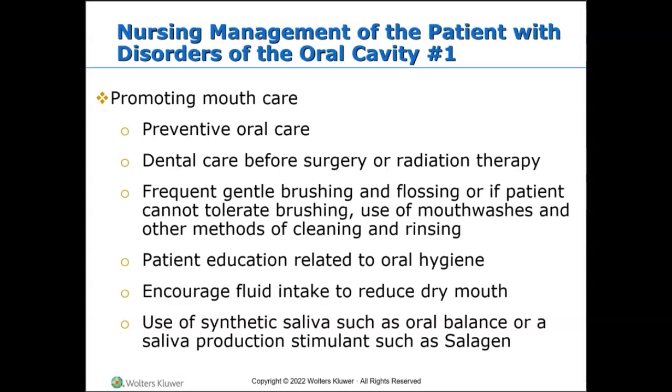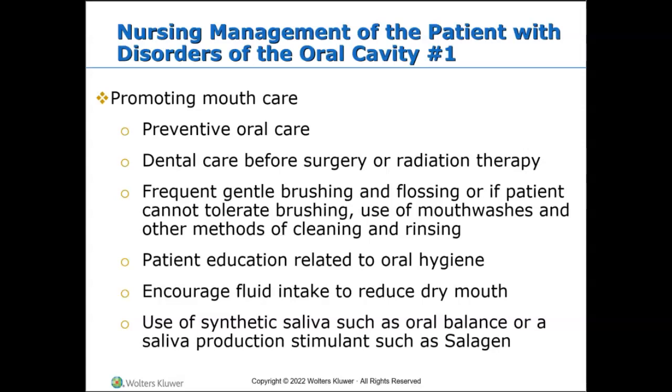We want to brush all sides of each tooth. Then you want to brush your tongue, right? And we should be doing this at least twice daily for at least 2 minutes at a time using, again, a fluoride toothpaste. We do need to floss daily to remove plaque from areas that the toothbrush can't reach, and we need to use a high quality dental floss to make cleaning easier, right?